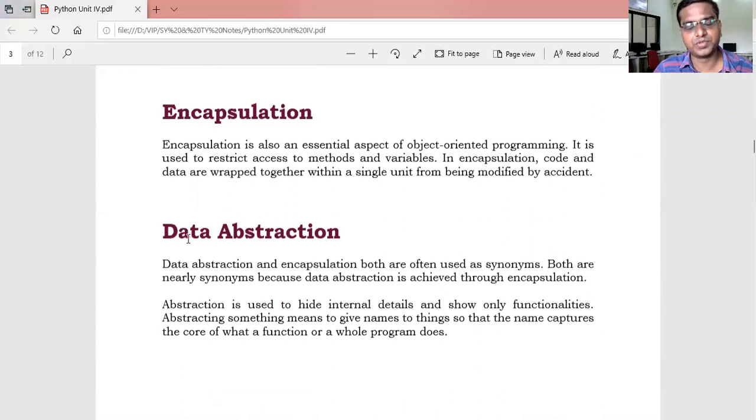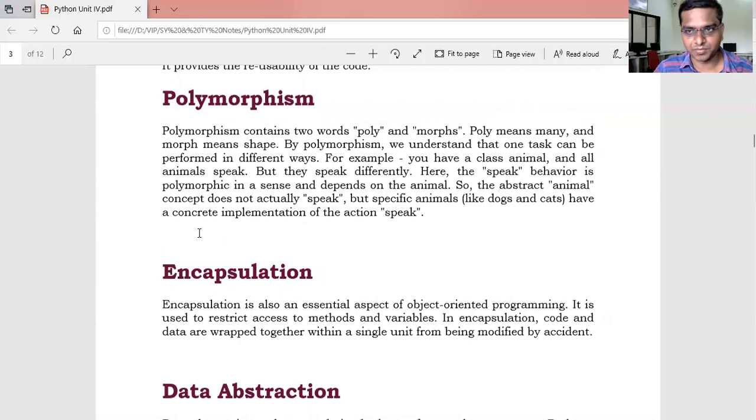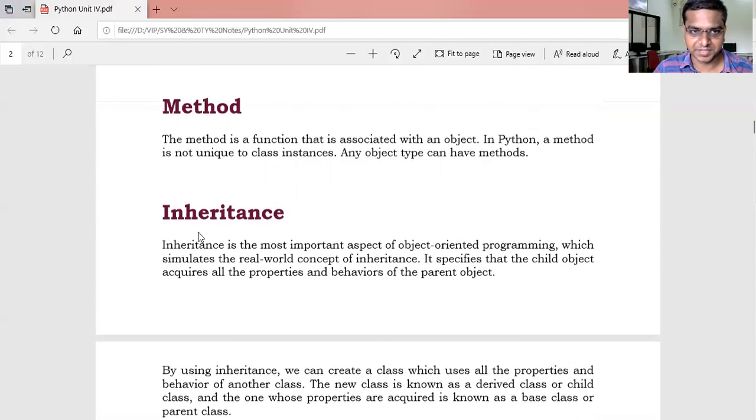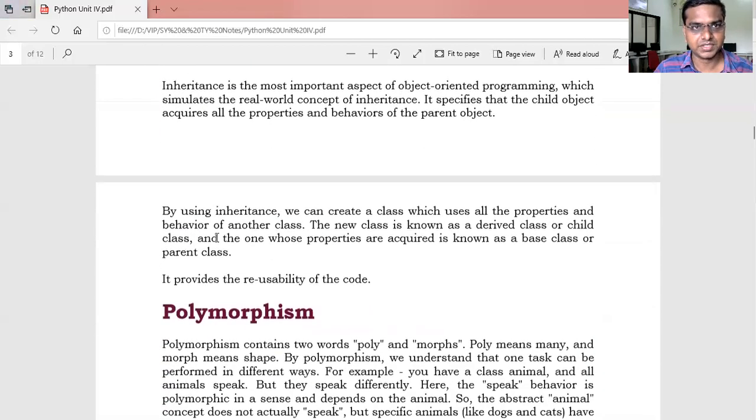It is also an important part. It will be 101% asked in your theory exam or viva also. These are the main pillars of object-oriented programming. We will see this concept separately, one by one, in object-oriented programming.